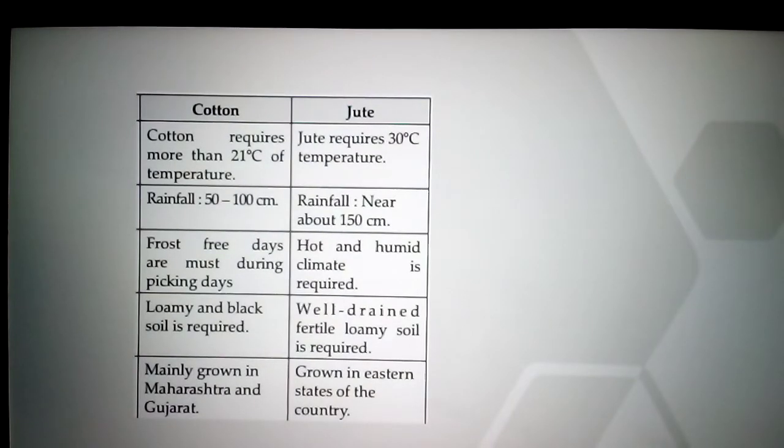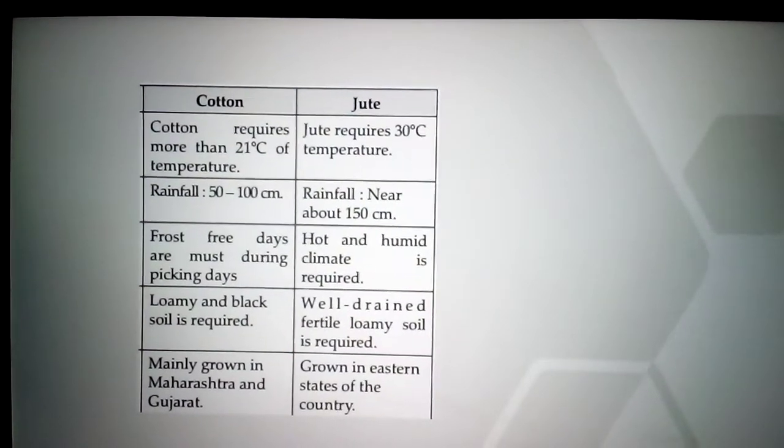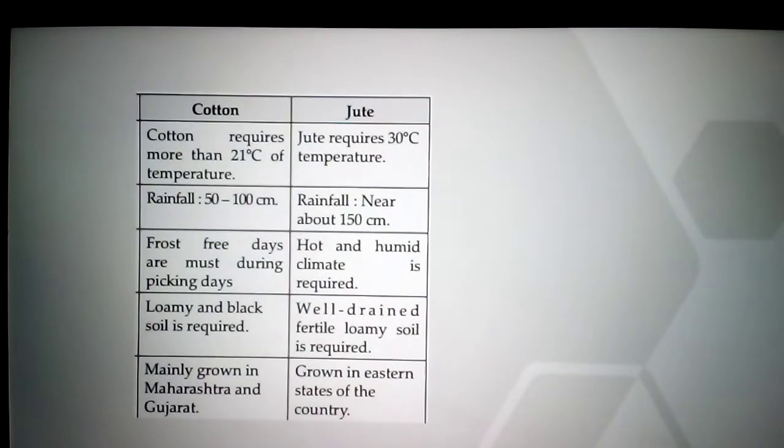Next we'll see the fiber crops. Till now we discussed the food crops: rice, wheat, millets. Now we'll see the fiber crops, cash crops, cotton and jute. Cotton you already know, our cloth is made with cotton. Textiles, all cloth is made with cotton. Next one, jute. Where do we use jute in our daily life? Nowadays instead of plastic we are using jute bags, and farmers also use gunny bags to store grains. All this is made with jute.